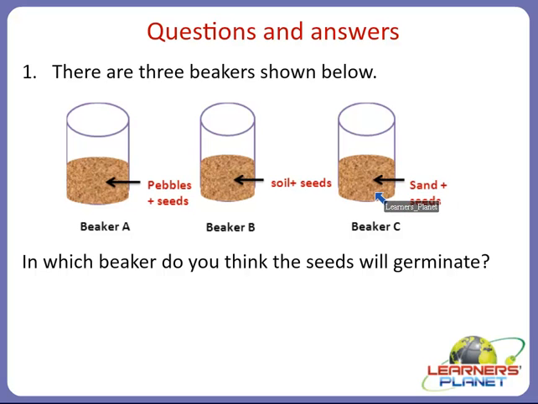Finally, in beaker C, there are sand plus seeds. So children, if there is sand, will the seeds be able to germinate? No. As you might have seen that while building a house also, we need sand, cement, etc. Right? So there are many such places where there is only and only sand.